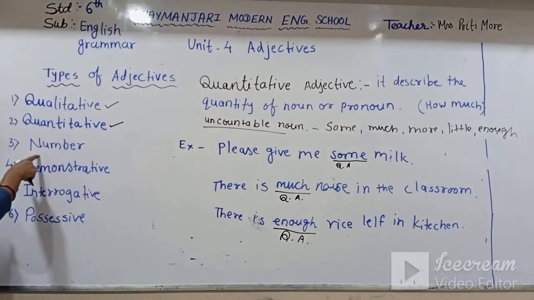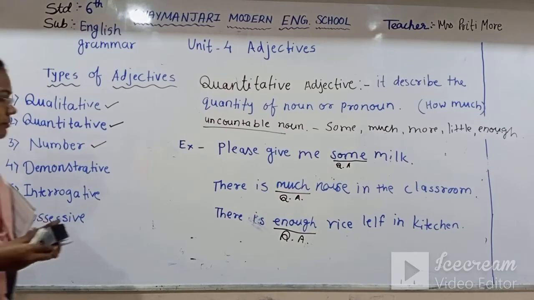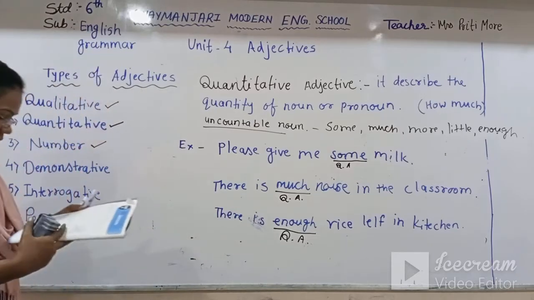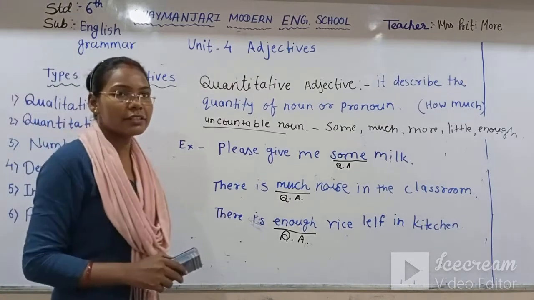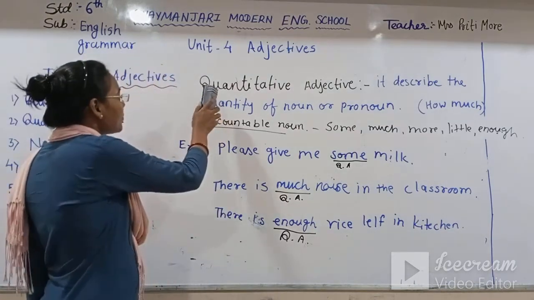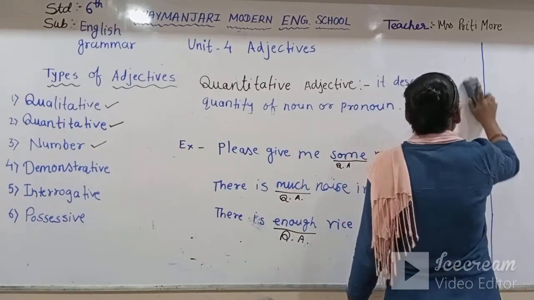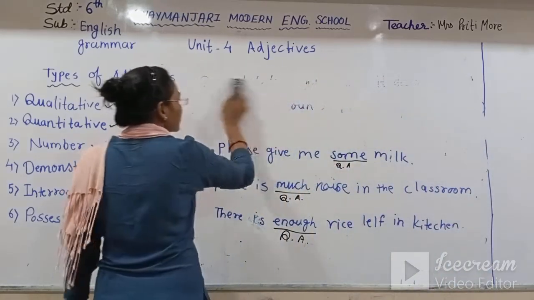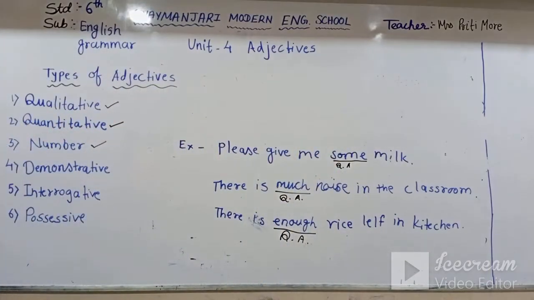Now we have to see the adjective of number. I hope you have written all this. Adjectives of number.